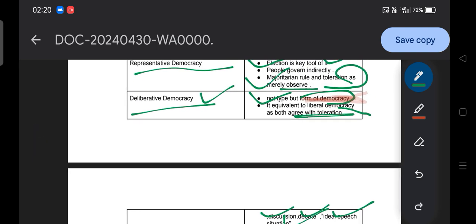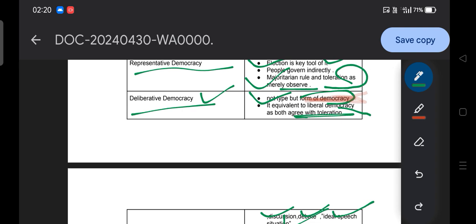In deliberative democracy, decisions are taken on the basis of deliberation, discussion, debate, dialogue, ideal speech situation, and inclusivity. The interests of minority people are also taken into consideration.